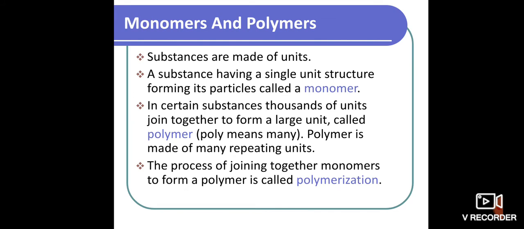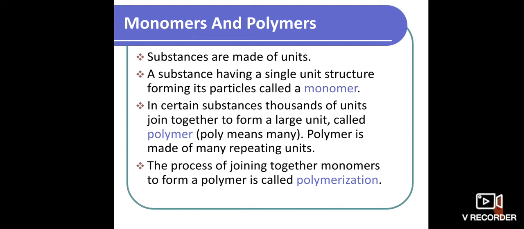Then the monomers and polymers. A substance having a single unit structure forming a particle is called a monomer. A polymer means that in certain substances thousands of units join together to form a large unit. The process of joining monomers together to form a polymer is called polymerization. So these are the concepts that we discussed in the last class.